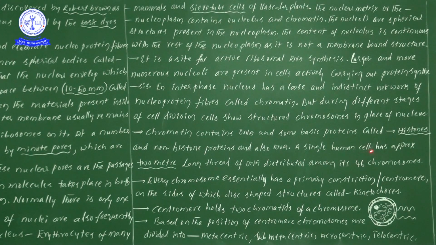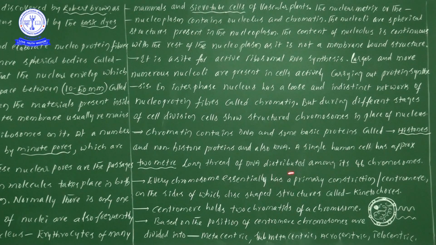Next, a single human cell. This is an important point. Suppose you take a single human cell; the length of the DNA of a human cell is roughly 2 meters, but exactly it is 2.2 meters. We can see a long thread of DNA, 2.2 meters in length, in one single human cell. When compared to your size, it is definitely more than your height.